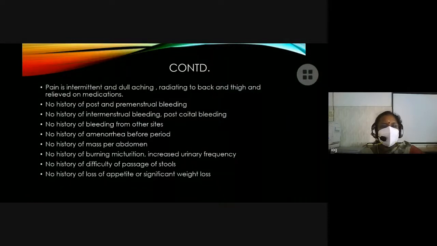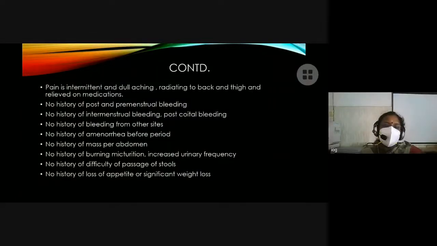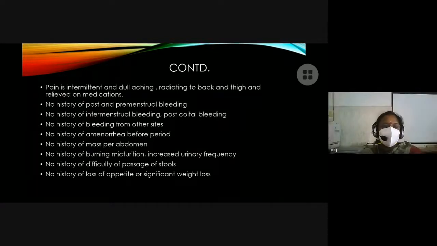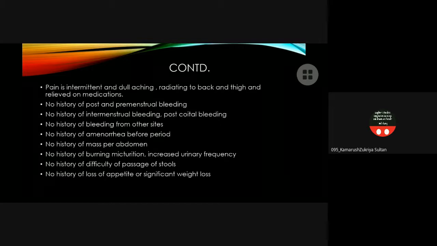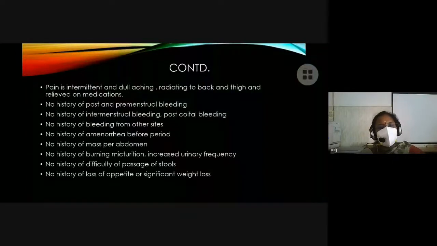Why did you ask for this loss of weight and loss of appetite? To rule out malignancy, any malignancies, we ask for loss of appetite. At 24 years, will you think of malignancy or something else? No, ma'am. Usually, we don't think of malignancy. So what will you think of? Yes, your history is right, but why did you ask for the weight loss? Weight loss, maybe because of increased blood loss, she can have some kind of weight loss, ma'am. No, doctor. Anemia will not cause weight loss to that extent.